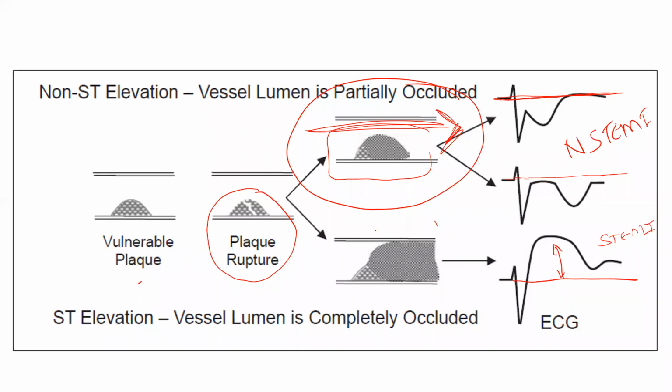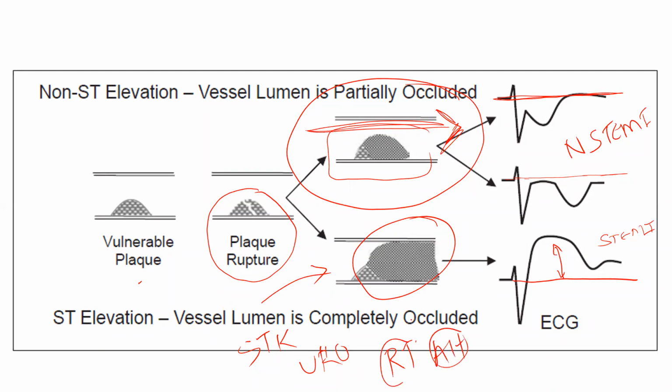Okay. So here there is a complete occlusion. Immediately you have to inject something like streptokinase, STK, or you will use urokinase, or alteplase or reteplase. Tissue plasminogen activators like reteplase or alteplase will be used. Using these, you are going to lyse this, or you are putting a stent like this and opening up this and removing the clot.